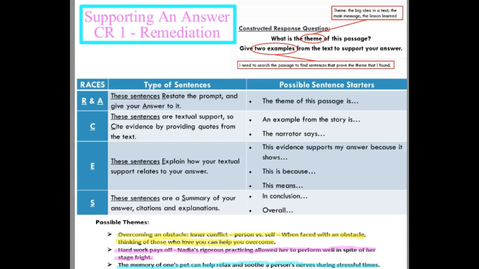So hopefully that helped you think about how to better support an answer for your CR1.